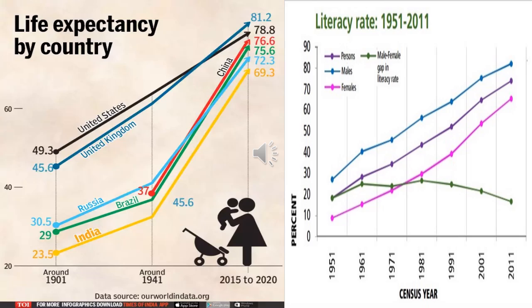When you compare it with lower middle income countries, it is very low. For the lower middle income countries, the literacy rate for the population aged 15 years and above is 71%. But if you take India, it is just 63% only. It is very poor compared to other countries.